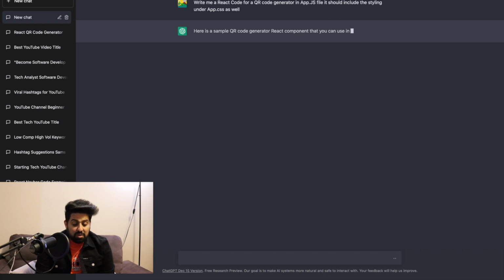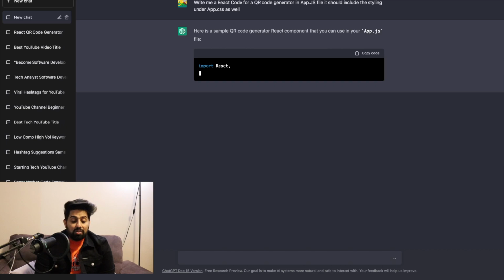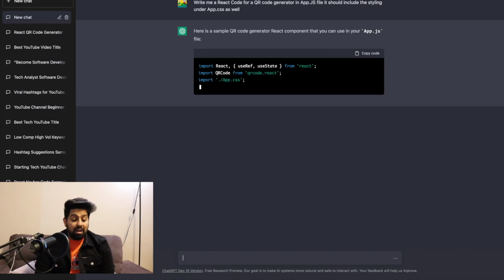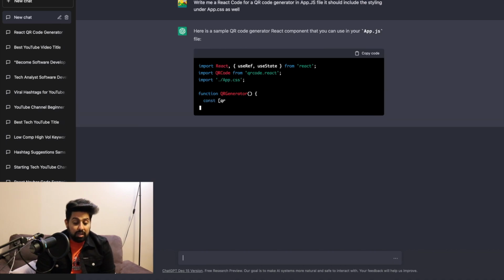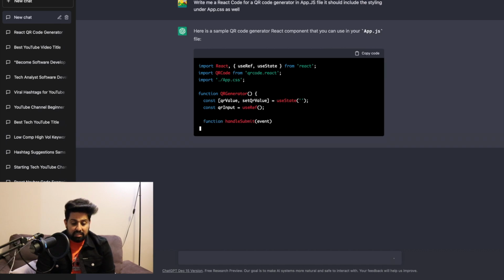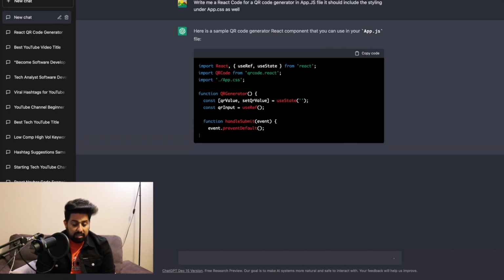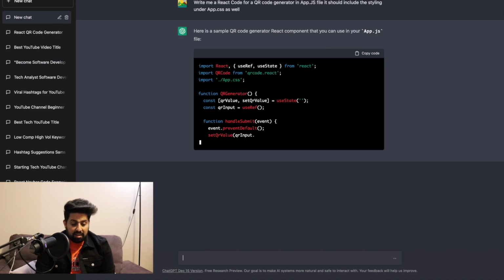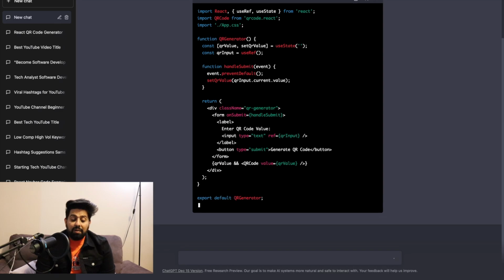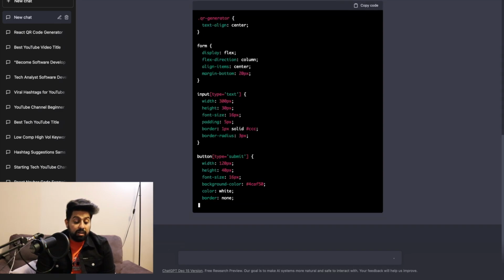Now you can see it has already started to write the code for us. It is importing React and useState. It is importing QRCode from qrcode.react. I'll comment upon it later in this video. Now it is importing the app.css file, creating a function, the QR generator, setting the states, and then writing the constructor and the JSX, and that is it. And now it is creating the CSS component.